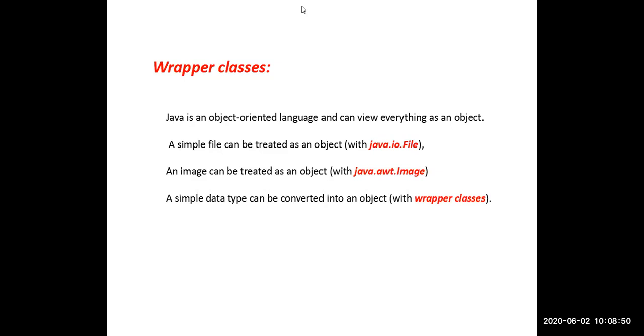But how to declare an object of that integer data type? By using the integer primitive data type, we are declaring only a variable, not the object. If you write int A, here A is only a variable, but not an object. How to make that A an object? How to declare objects for the primitive data types?